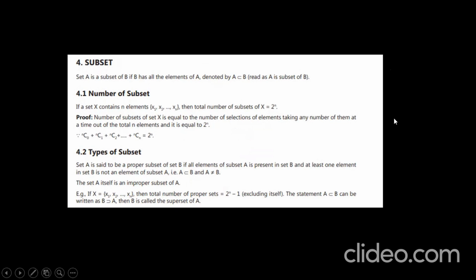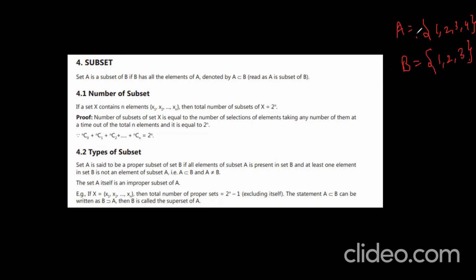Subset is a very important point. A set A is a subset of B if B has all elements of set A. Let me take one example. A is 1, 2, 3, 4. B contains, let me take, 1, 2, 3.